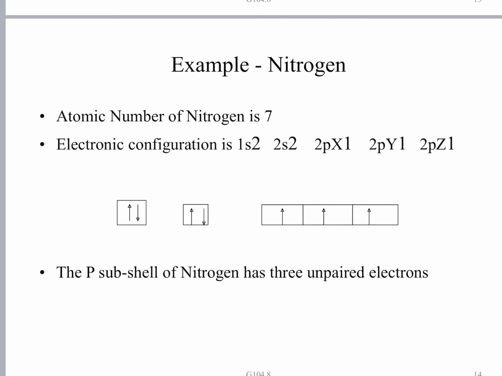They have not paired up in the 2px. According to Hund's rule, pairing occurs only after all the degenerate orbitals are filled with 1 electron each. In this way, nitrogen has 3 unpaired electrons in the ground state, and that is how it forms 3 bonds. Its valency is 3.